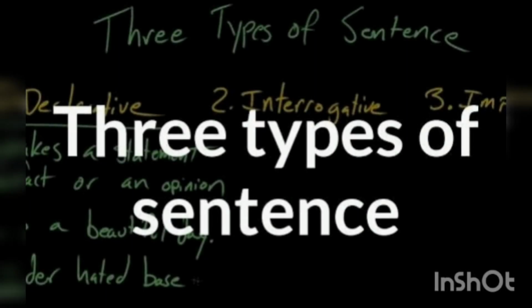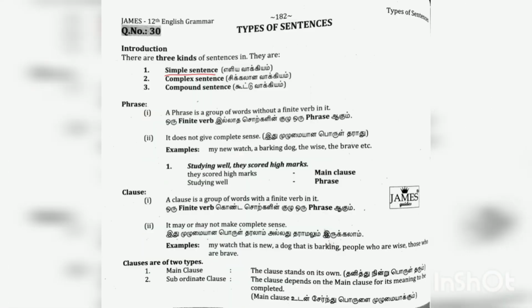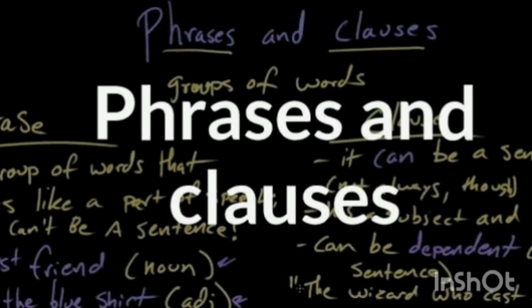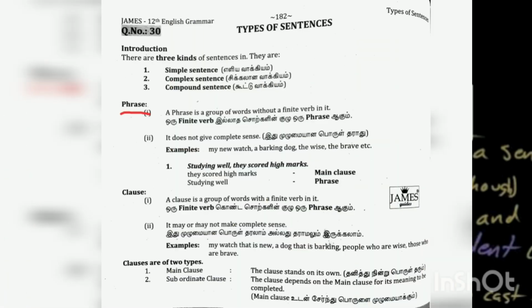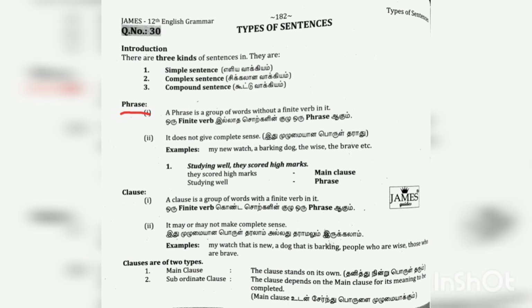Now let's move on to the types of sentences. Based on structure, sentences are divided into simple, compound, and complex sentences. For learning about different types of sentences, you should know about a phrase and a clause. A phrase is a group of words without a finite verb in it, and it does not give a complete sentence. Example: my new watch, a barking dog, the wise, the brave, etc.